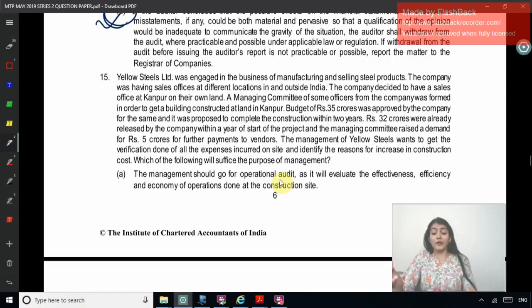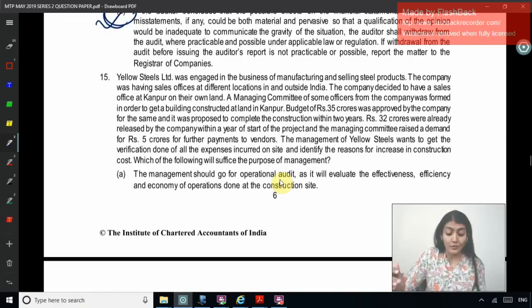The management of Yellow Steel wants to get the verification done of all the expenses incurred on site and identify the reasons for increase in construction cost. Which of the following will suffice the purpose of the management?